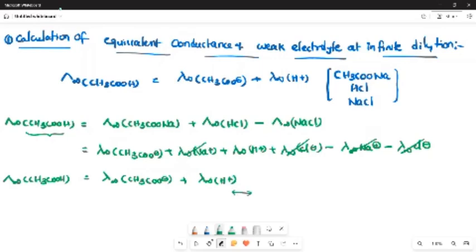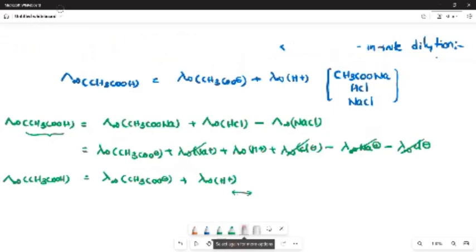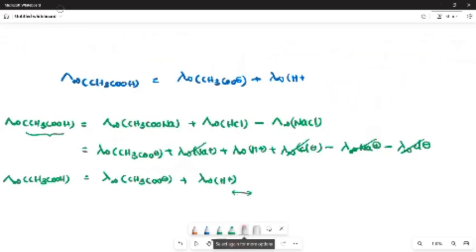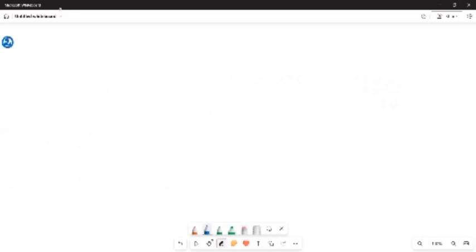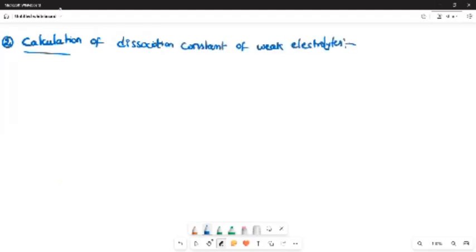First application. Second application: actually, the second application is about degree of dissociation, the alpha value. Calculation of the dissociation constant of weak electrolytes. So the dissociation constant is nothing but the equilibrium constant, which arises in the case of weak electrolytes only.